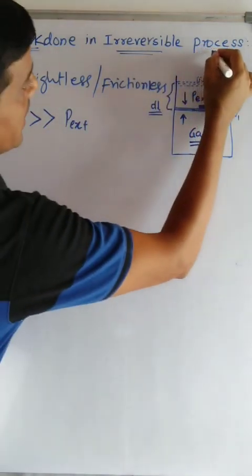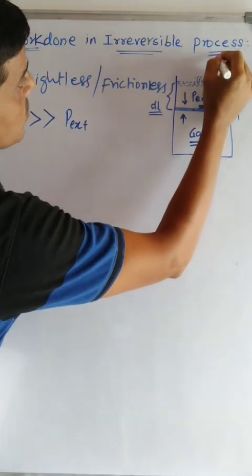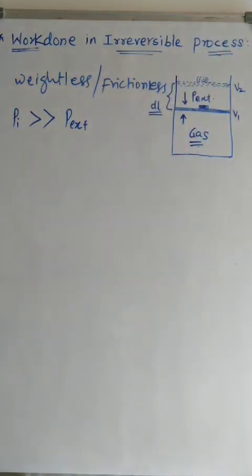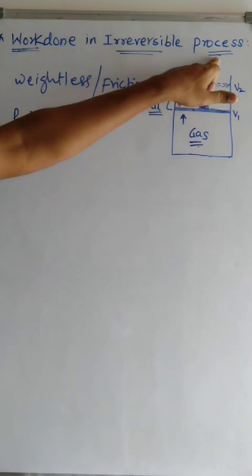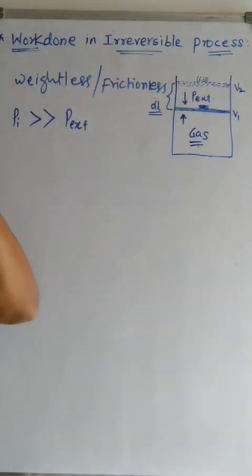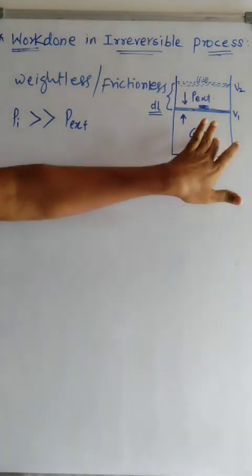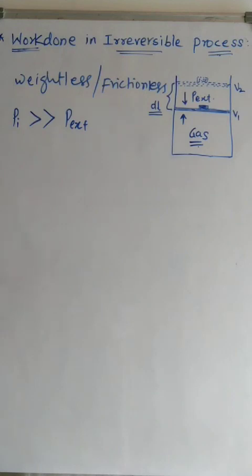Now here we are considering the process is expansion. There are two types of processes, particularly in the case of gases: either the gas may expand or the gas may compress. Expansion means an increase in volume of the gas.